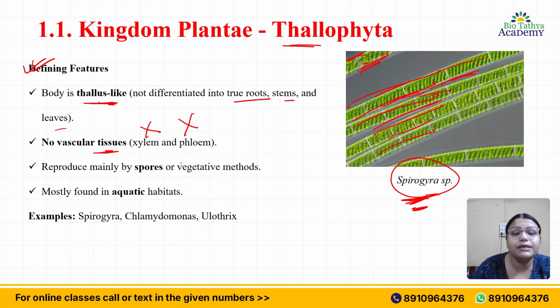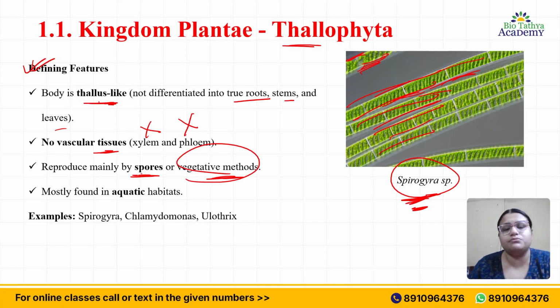Okay, how do they reproduce? They reproduce mainly by spores, like the vegetative method of reproduction. They don't reproduce sexually. They always reproduce by asexual methods, that is vegetative methods. They release spores, the spores are carried away, and they again give rise to another plant.